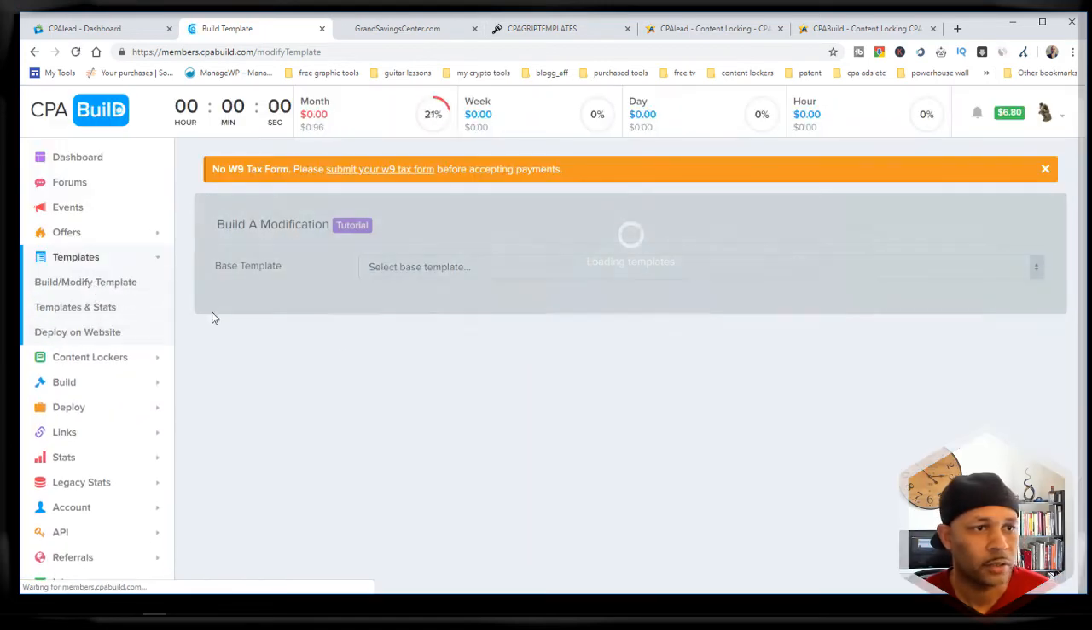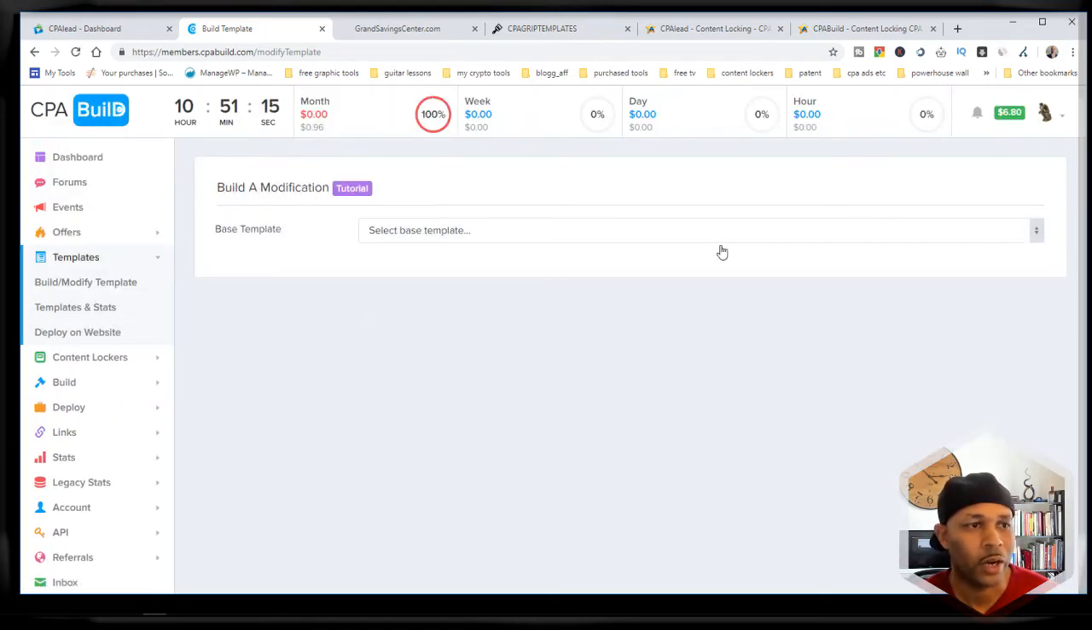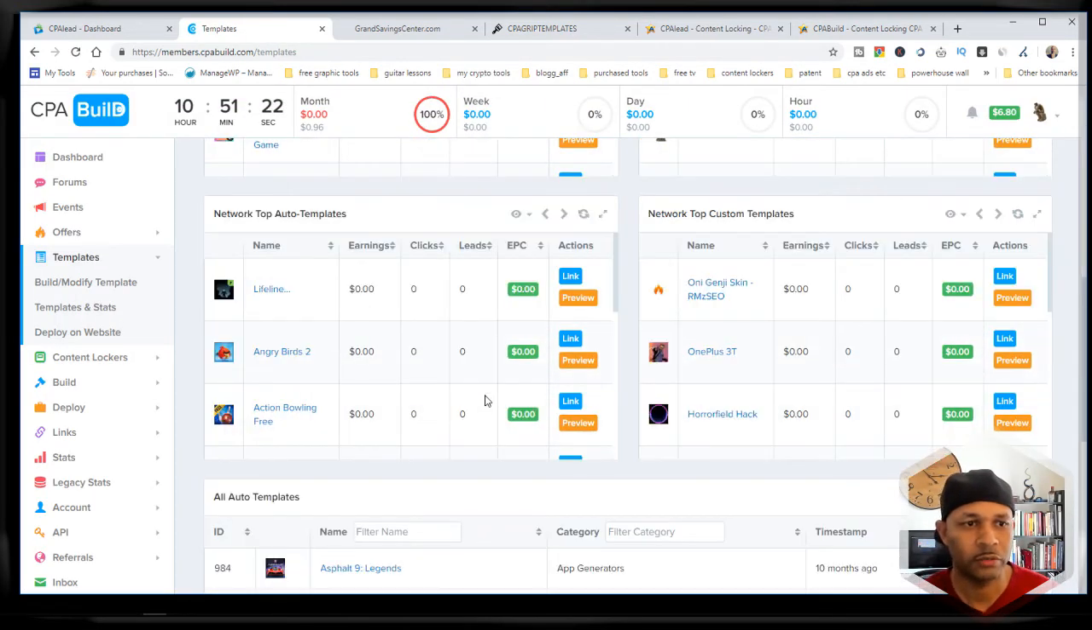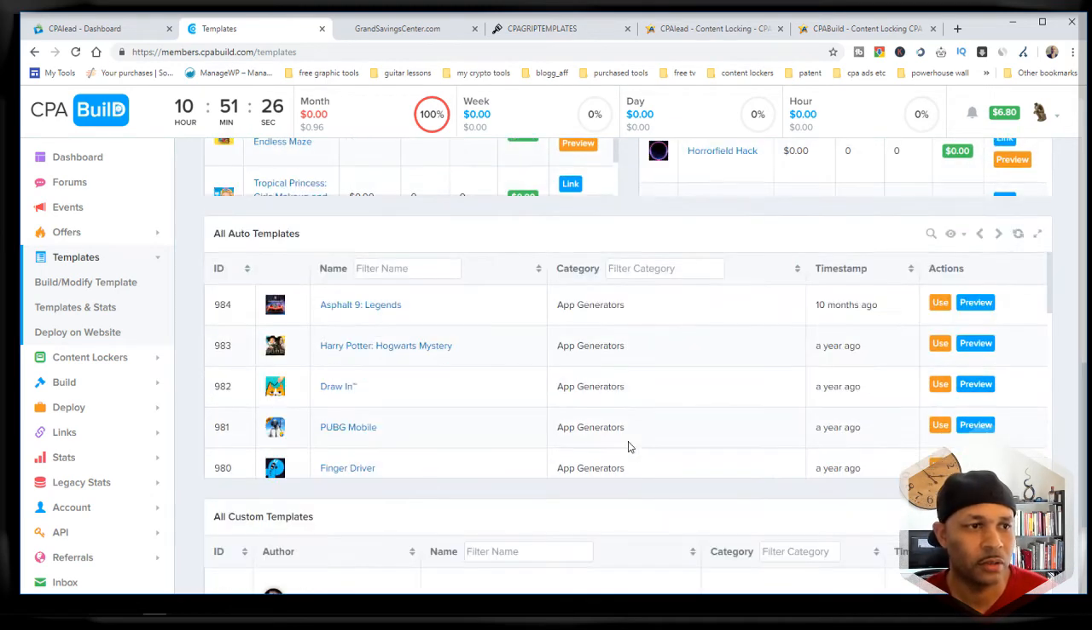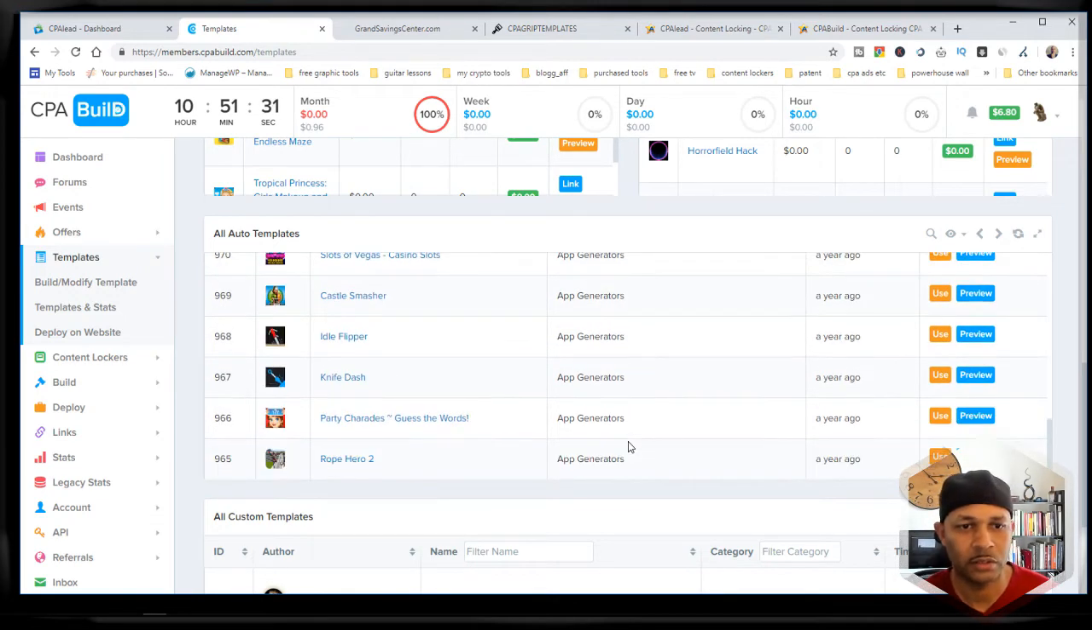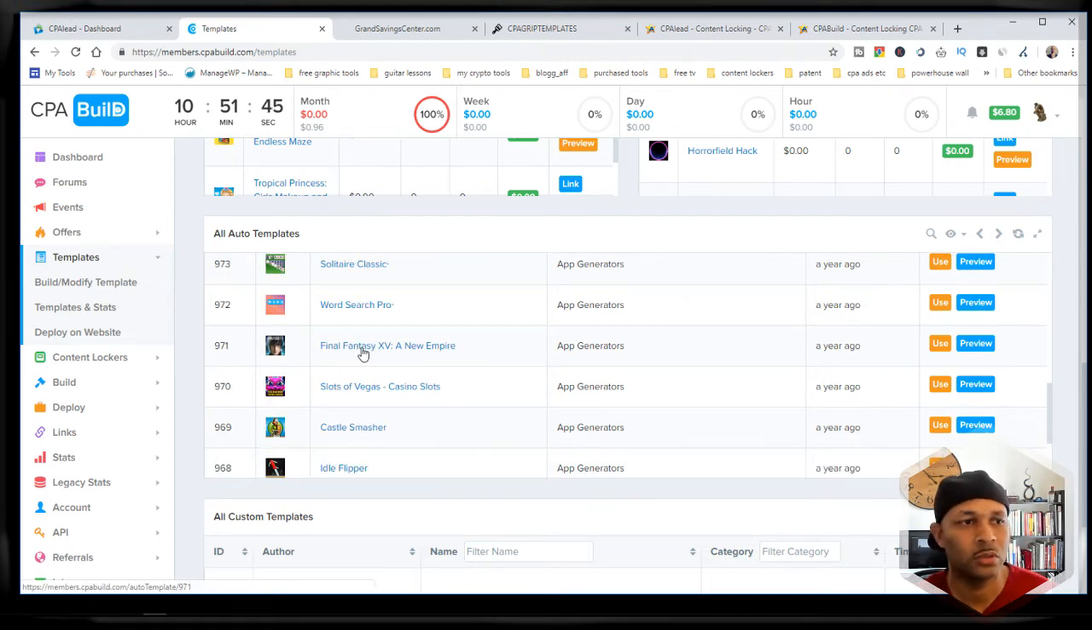The other thing I didn't mention was why I like these templates. You can actually use other people's templates. So if you like developing web pages and tinkering with the HTML, when you make your own templates, you can share that, and then you get a percentage. If a person makes a sale by using your template, you get a percentage of that sale. So there's a lot more templates to choose from in CPABuild.